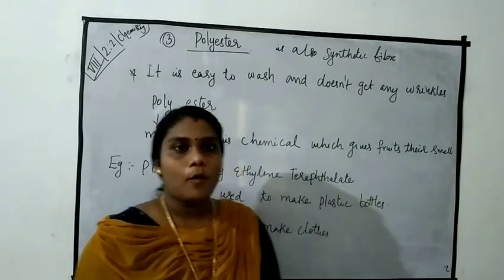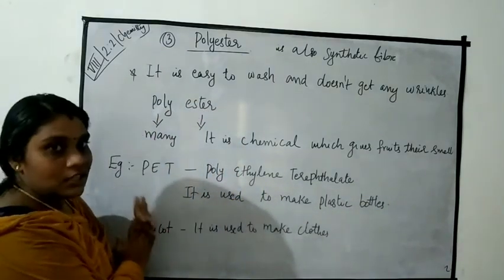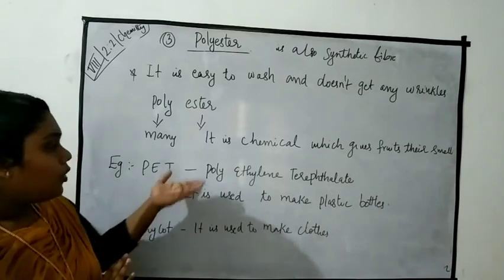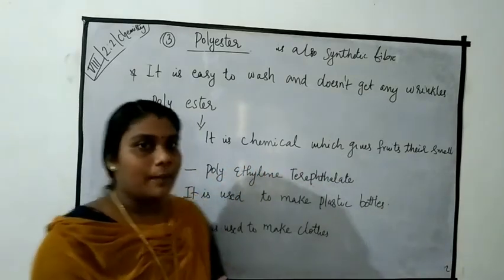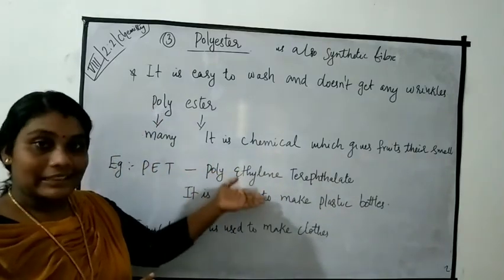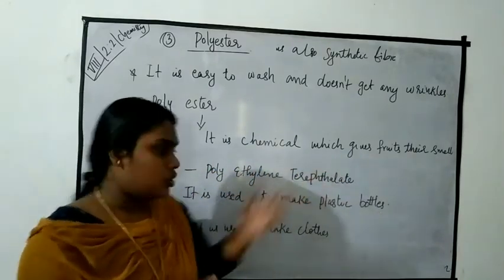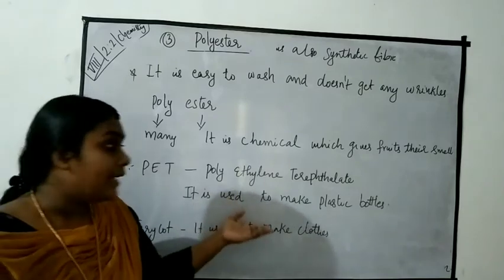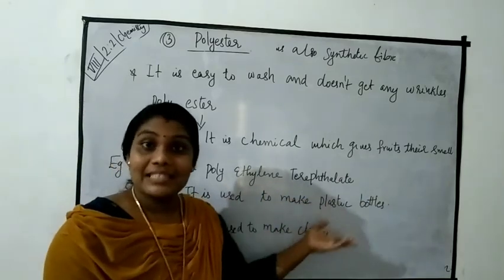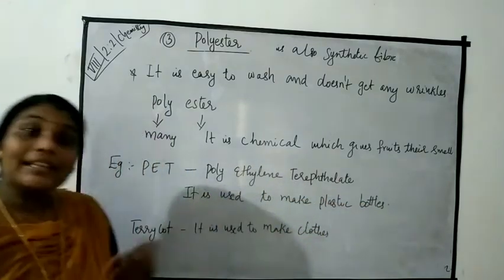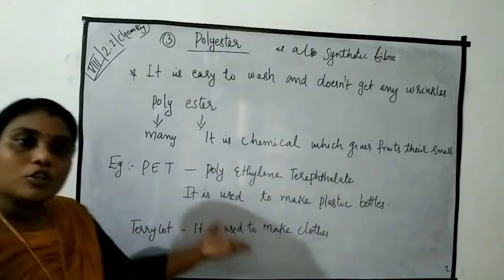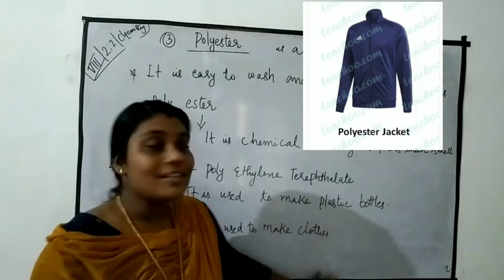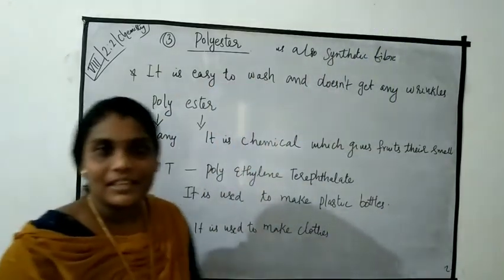Example for polyester is PET. PET is the abbreviation of polyethylene terephthalate. It is used to make plastic bottles. The next example is terracotta. It is used to make clothes. Okay students, all of you clear about polyester?